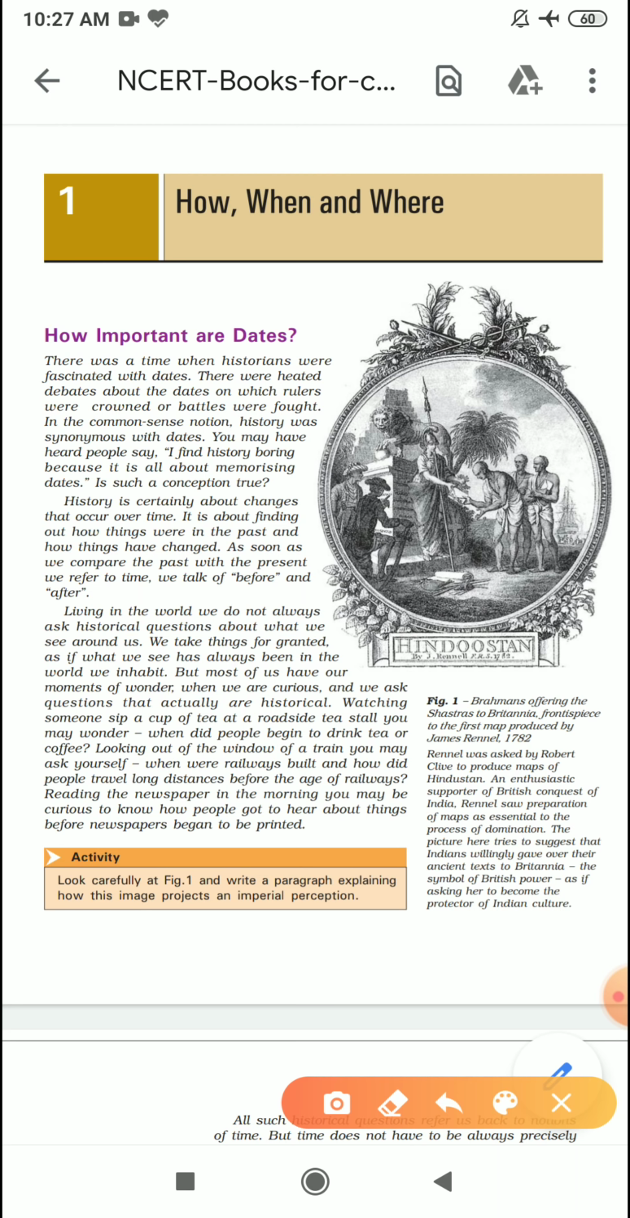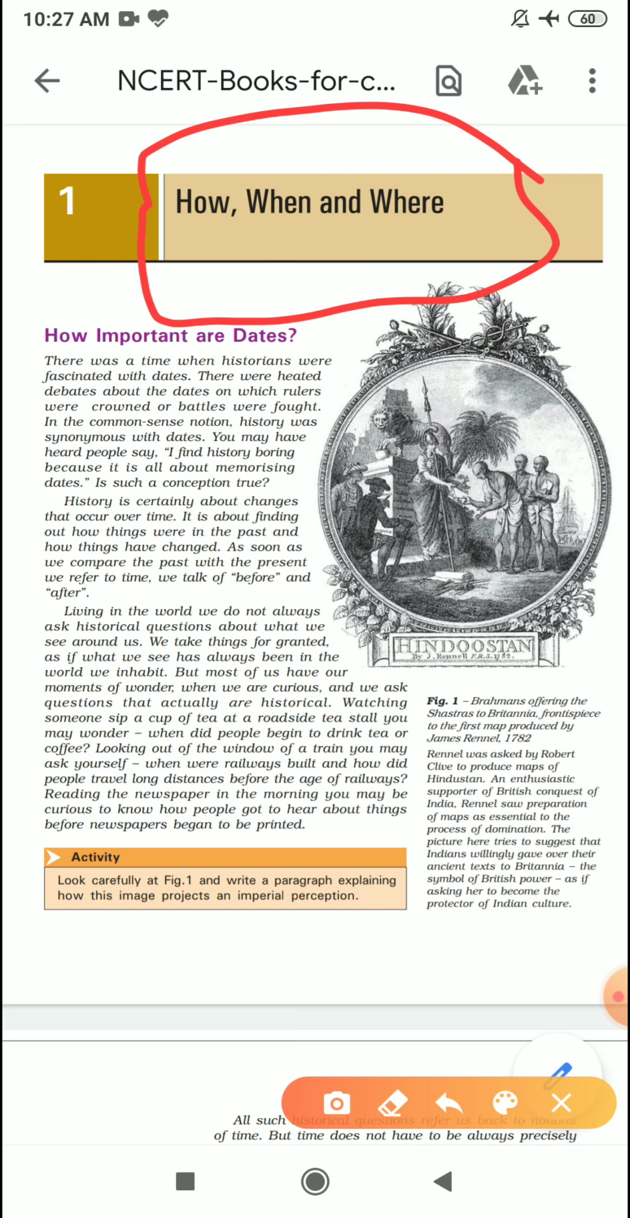Okay, now let's see the name of the chapter. The name of the chapter is How, When and Where. If you translate this in Hindi, you will get kaise, kab, kahan. How is kaise, when is kab, and where is kahan, if I am not wrong, right? So these are three important question tags. If you say it in English, the three most important question tags.